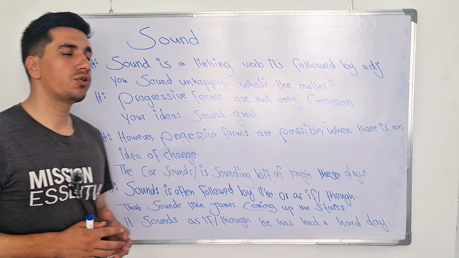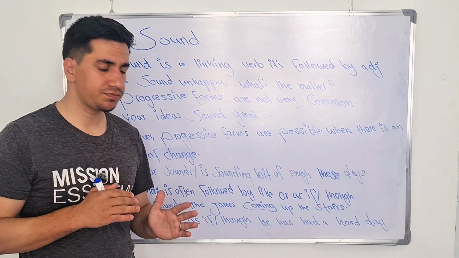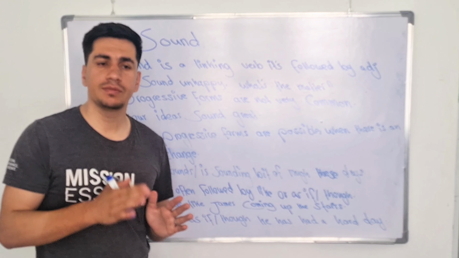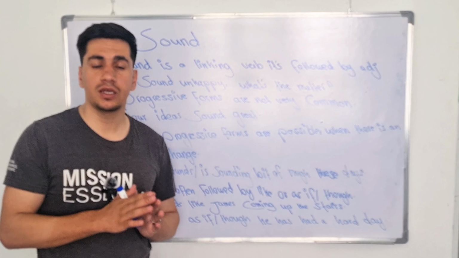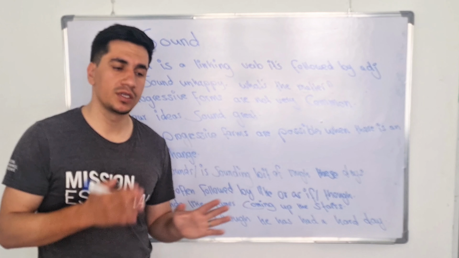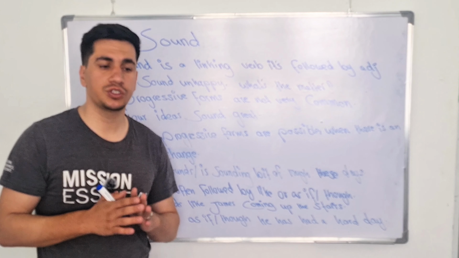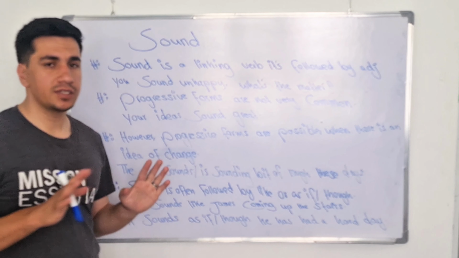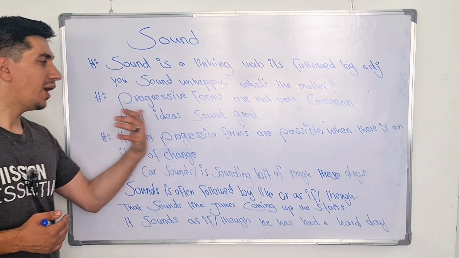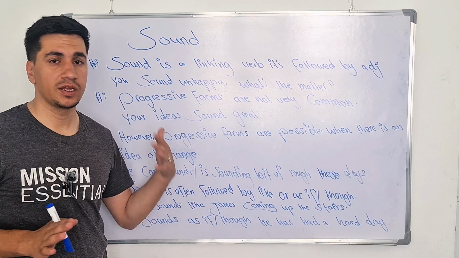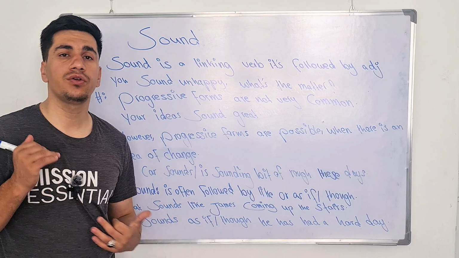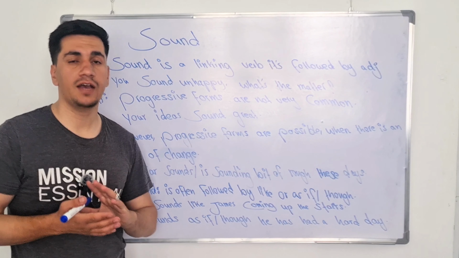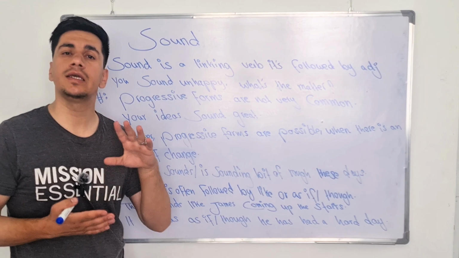The next we have is the progressive form, which is not very common. It means in terms of the progressive form, generally we cannot use them. We can use them only on certain occasions. We're not going to be using them always in continuous form. There are some specifications in which we can use them in progressive form, but generally it's not common. Here we have an example: your ideas sound great. It's totally correct. You cannot say your ideas are sounding great. You have to use sound in the first form, not the ing form, in terms of the progressive form.